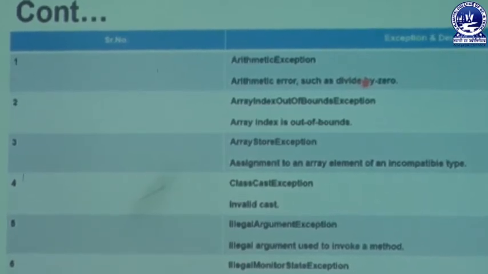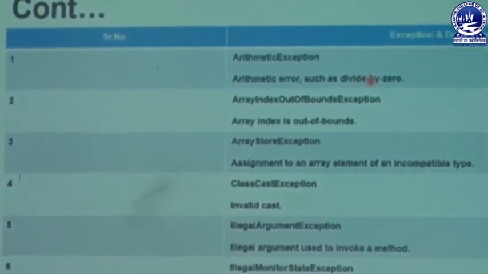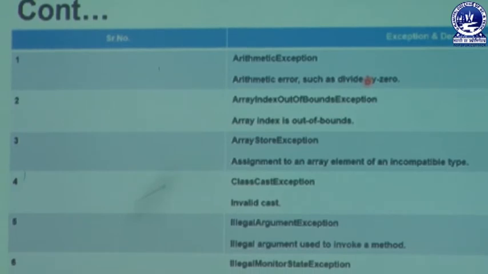Whenever a number is divided by 0, it is a runtime error, which is not detected at the time of compilation, and this kind of error needs to be avoided because it can crash our program. That's why we need a specific class named ArithmeticException. That class helps us to detect arithmetic relevant errors in our program.